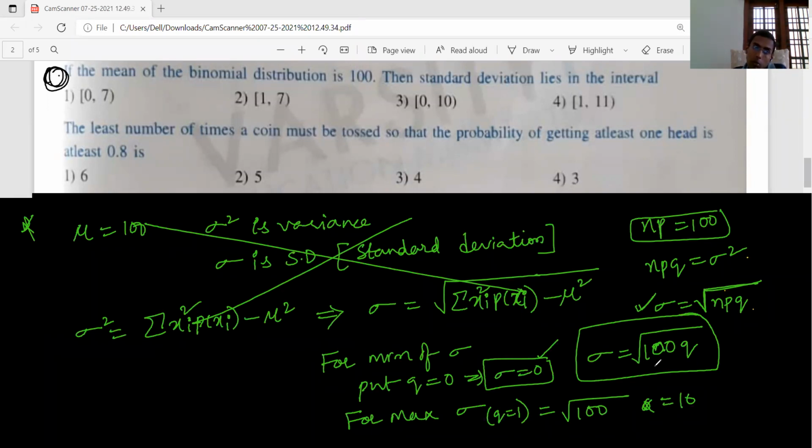But here one thing: this is less than 10. Why? Q cannot be 1, because NP is 100. That means P is not equal to 0, which implies Q is less than 1. If Q is 1, P becomes 0, then NP becomes 0, but NP is 100. Therefore Q is less than 1, so 100Q is less than 100, and root of 100Q is less than root 100. Hope you understand this.